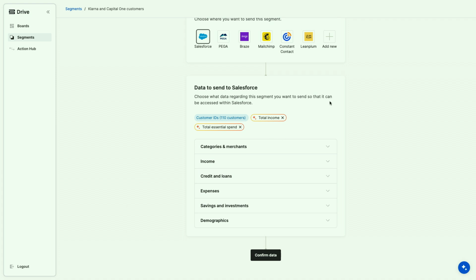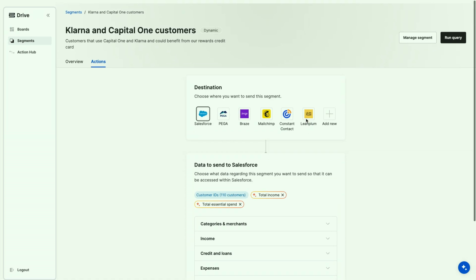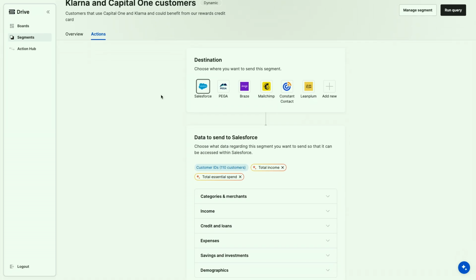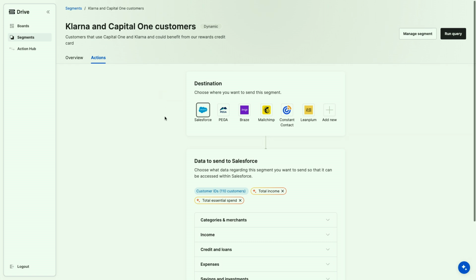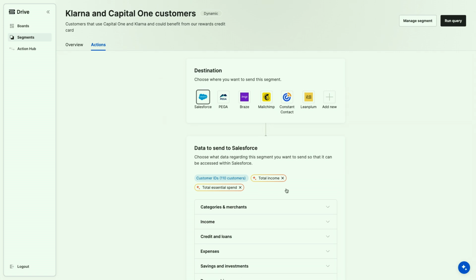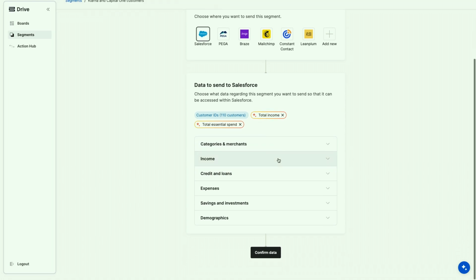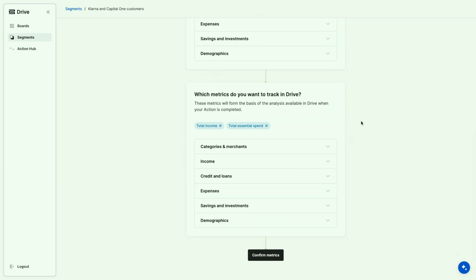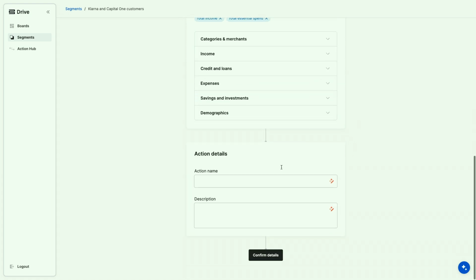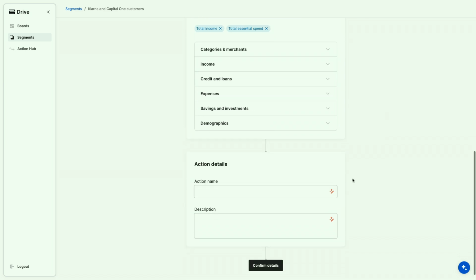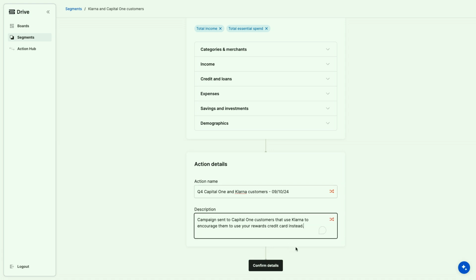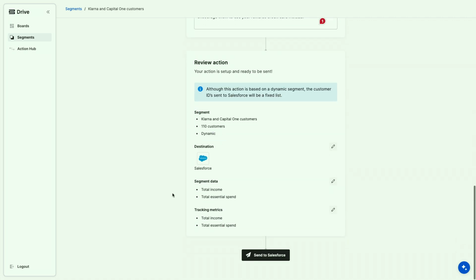So what our AI systems are doing here is noticing what we set up here and understanding that we're looking for credit card customers, buy now, pay later. So important data to pull into the third-party systems is the total essential spending and the total income of those customers, as that's relevant to credit card credit products. Again, some questions around what the metrics are. Again, throughout, we've created a bunch of automations. Rather than type this out and figure this out, the AI system understands what you're looking to do. Go ahead, and then you can push that directly into Salesforce there.